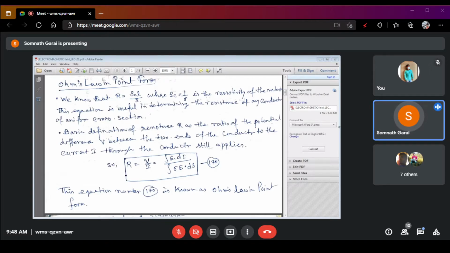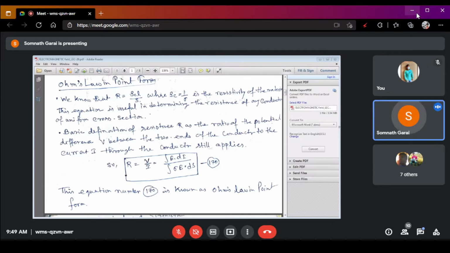So, this resistance equation we can modify as rho_c L by S. S is denoted as the surface area, L is the length of the conductor, and rho_c is the resistivity. Here rho_c equals 1 by sigma, that represents the resistivity of the material. So, this equation is very useful for determining the resistance of a conductor of uniform cross-sectional area.